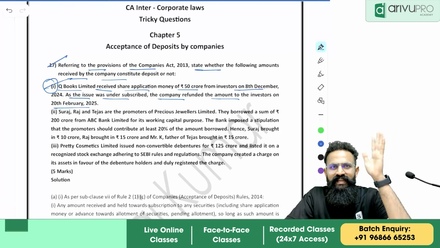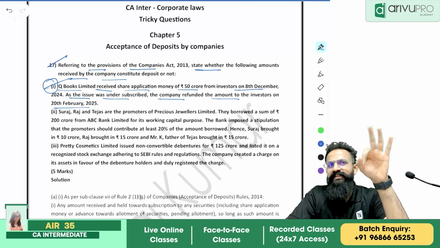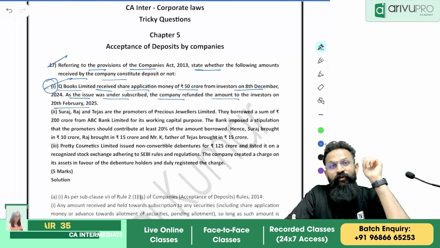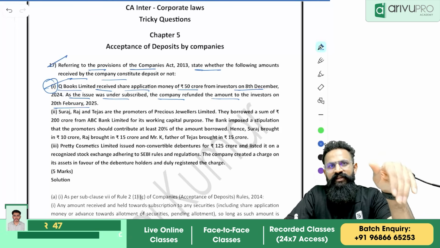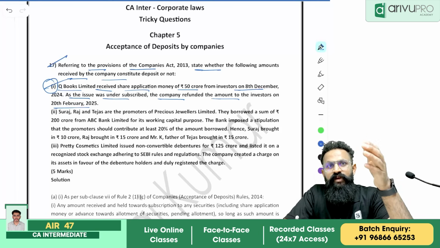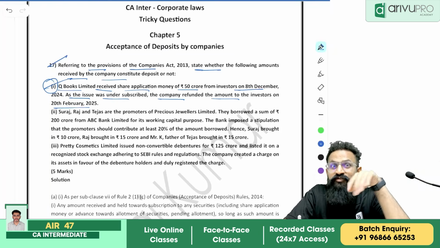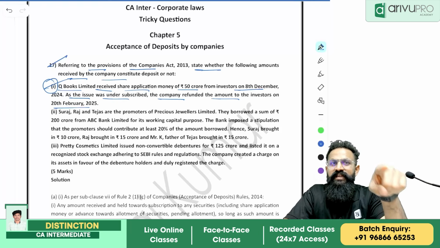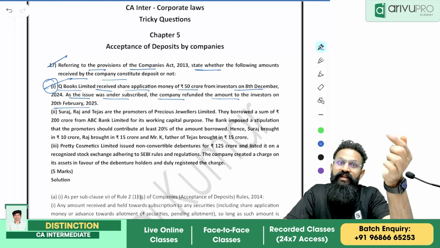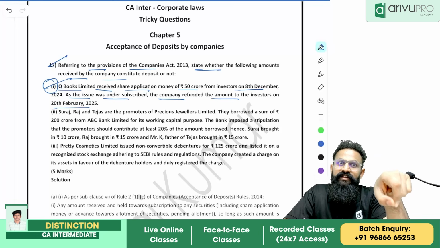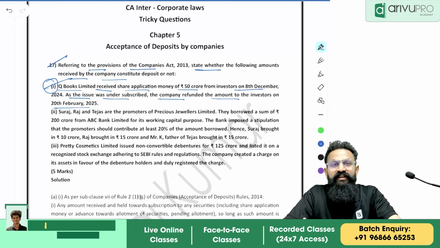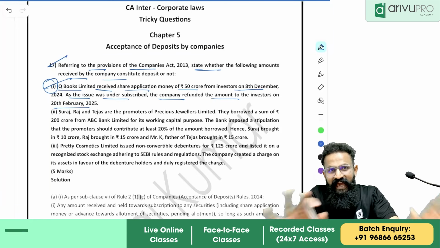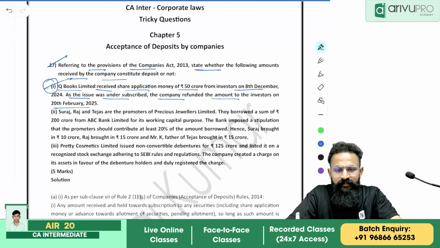Now, people, one tricky part here is how we calculate the timeline. If you apply the General Clauses Act, what do we do when we are counting 60 days from the date of receipt of money? We technically have to exclude the day on which we receive the payment. But what does the rule say? You need to allot within 60 days from the date of receipt of money. So from that day to 60 days, right?